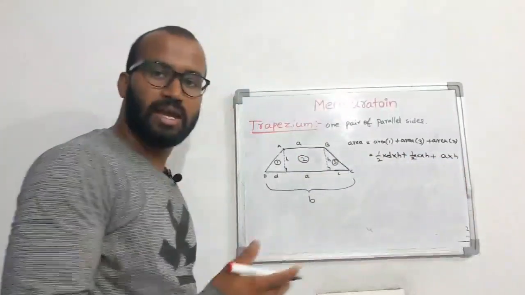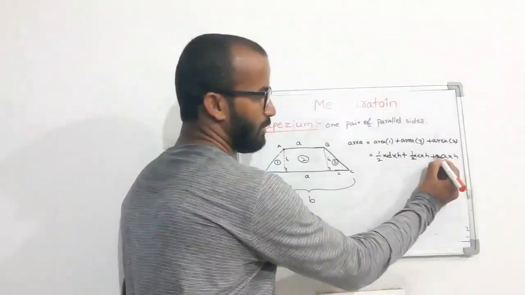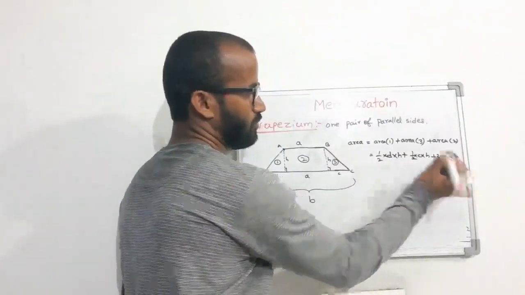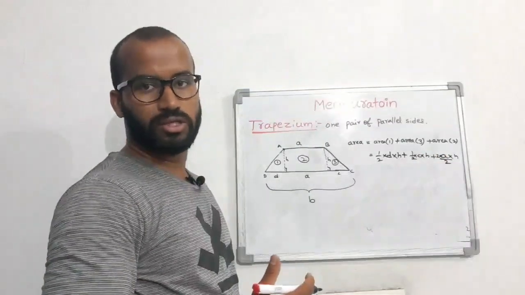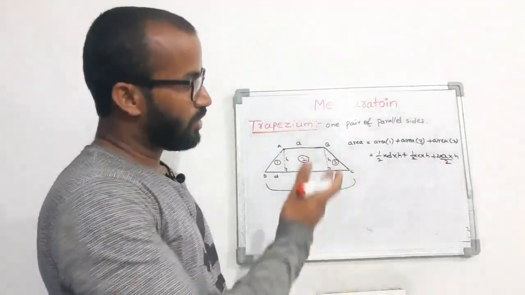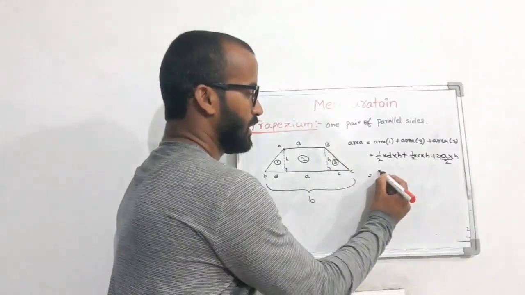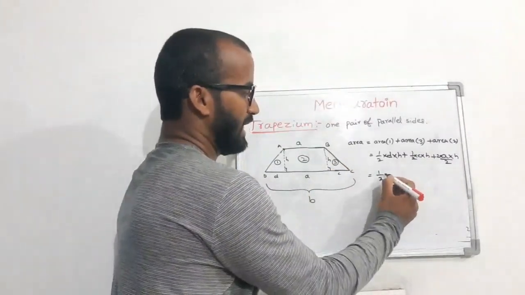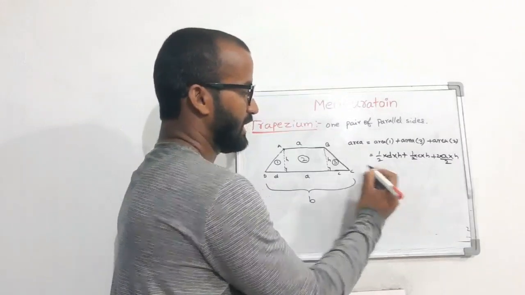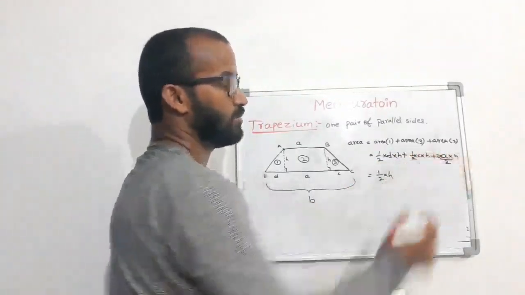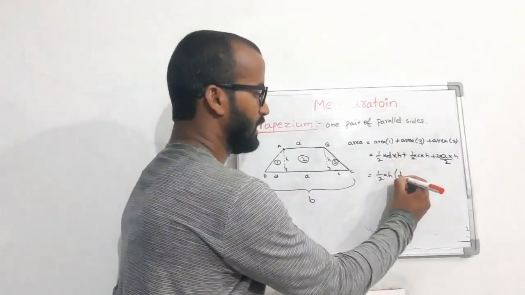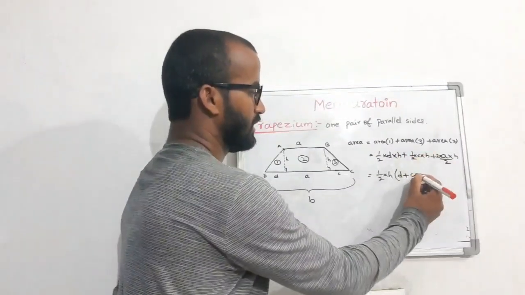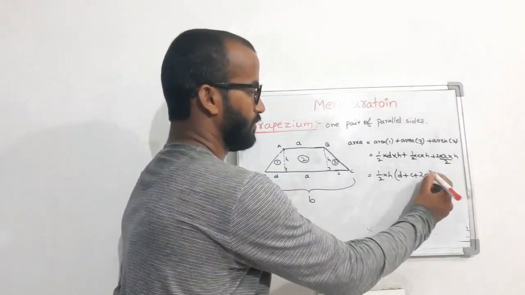For my calculation, I will multiply with 2 and divide with 2. If I multiply with 2 and divide with 2, the value is not going to change. I multiply and divide by 2 so that I can take 1 by 2 into H common from these three terms. What is remaining here? D. Here, C. Here, 2A.